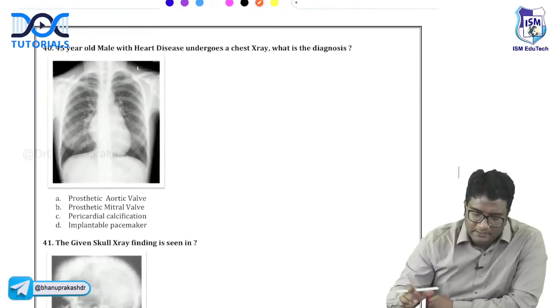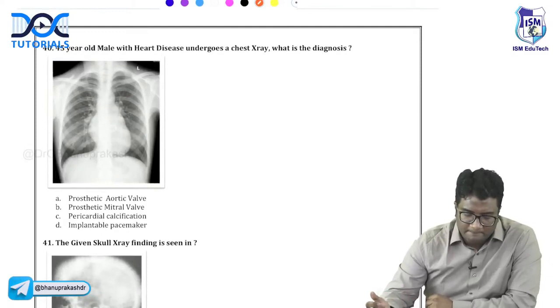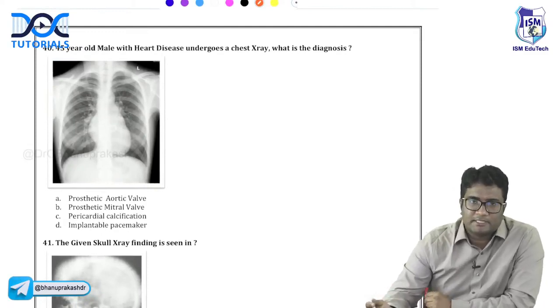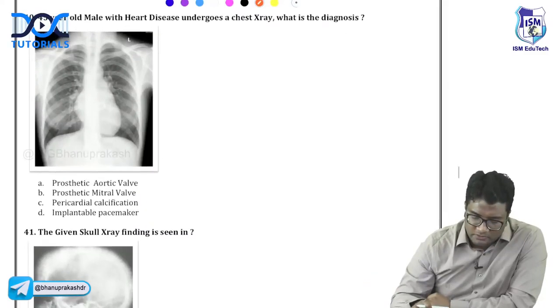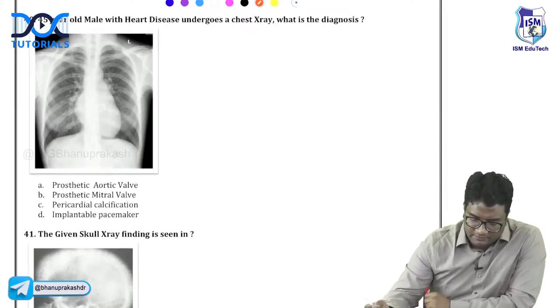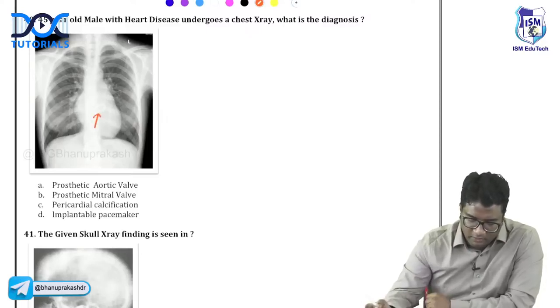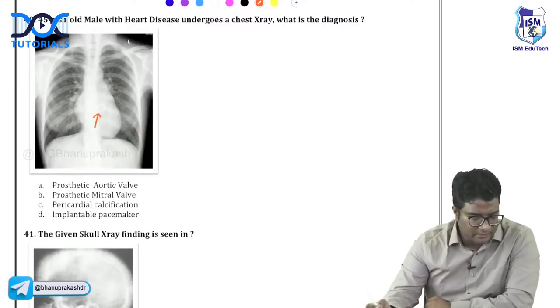Okay, answer this one. A 45-year-old male with heart disease undergoes a chest X-ray. What is the diagnosis? So, what do you think this patient is suffering from? What is this patient having? Okay, a patient with heart disease and a chest X-ray. What is this valve that you have here? Is it an aortic valve, mitral valve, pericardial calcification, or pacemaker that you have?